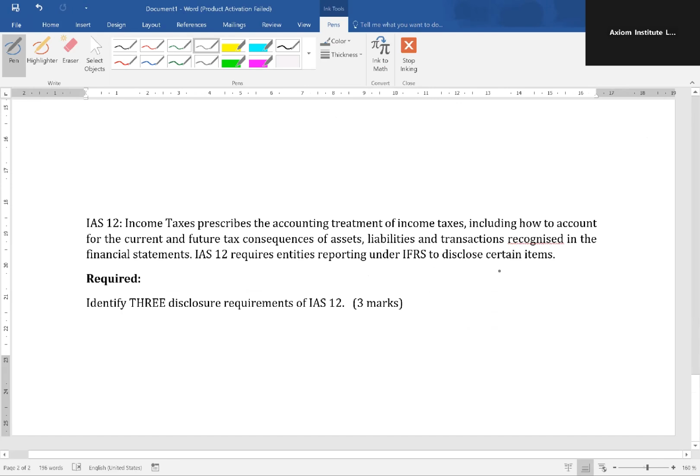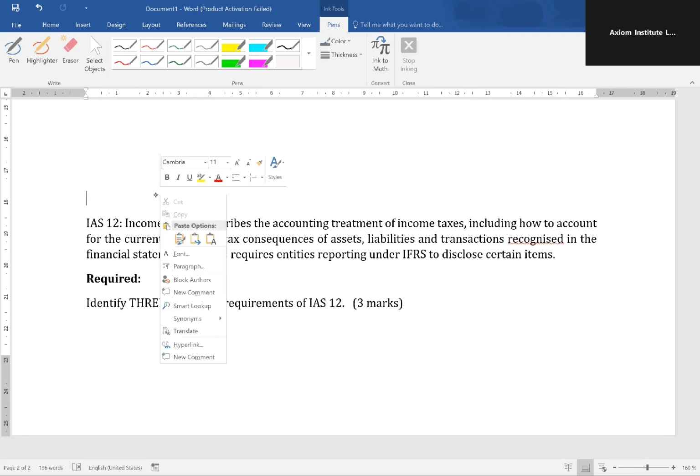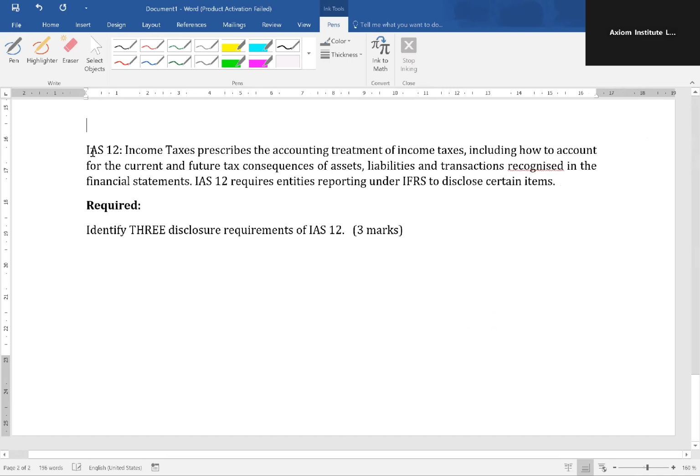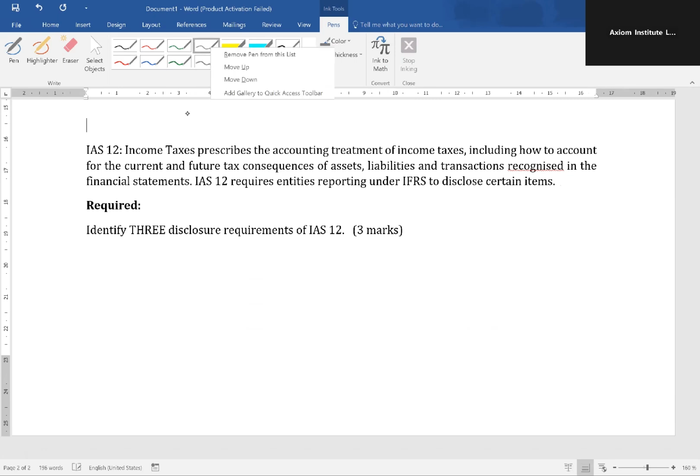IAS 12 income tax prescribes the accounting treatment of income tax, including how to account for current and future tax consequences of assets, liabilities, and transactions recognized in the financial statements. IAS 12 requires entities reporting under IFRS to disclose certain items. Required: identify 3 disclosure requirements of IAS 12.